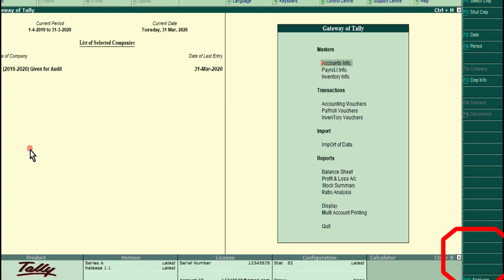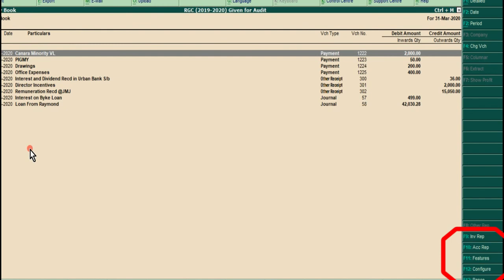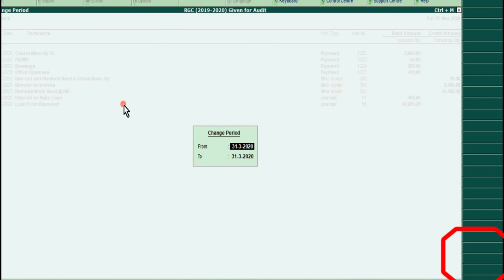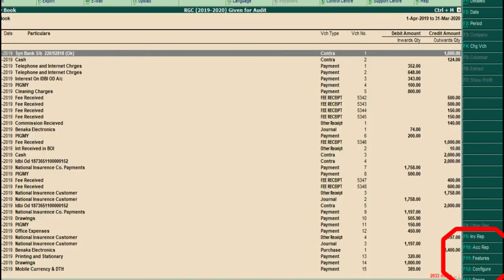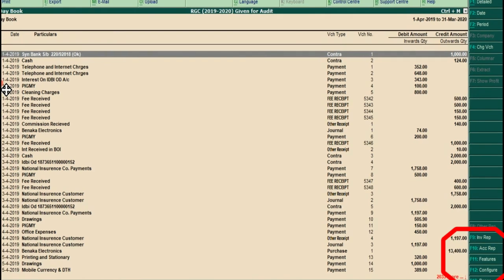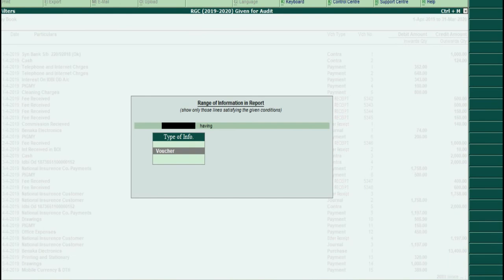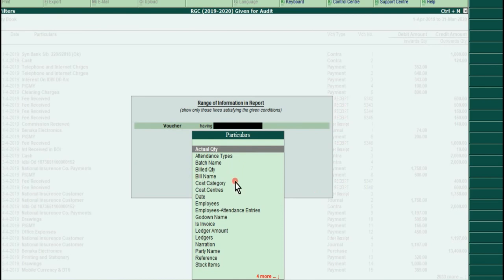So if you move to display daybook, then it will show many options. Even we can take Alt F2 and say one financial year information we can take. Now there is one financial year of information. Here you can see the range button at the bottom, Alt F12 range. When I click on this range, it will give this dialog box, voucher, then it will show the options having ledger amount. You have to select ledger amount.